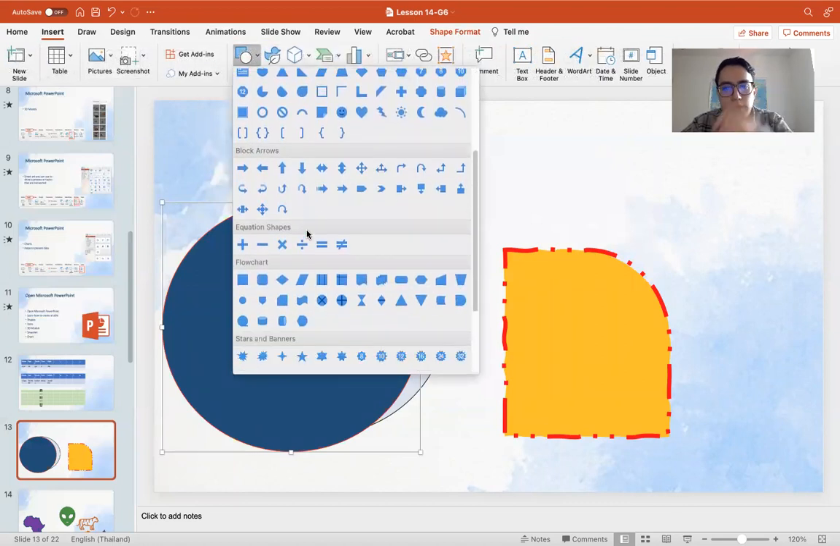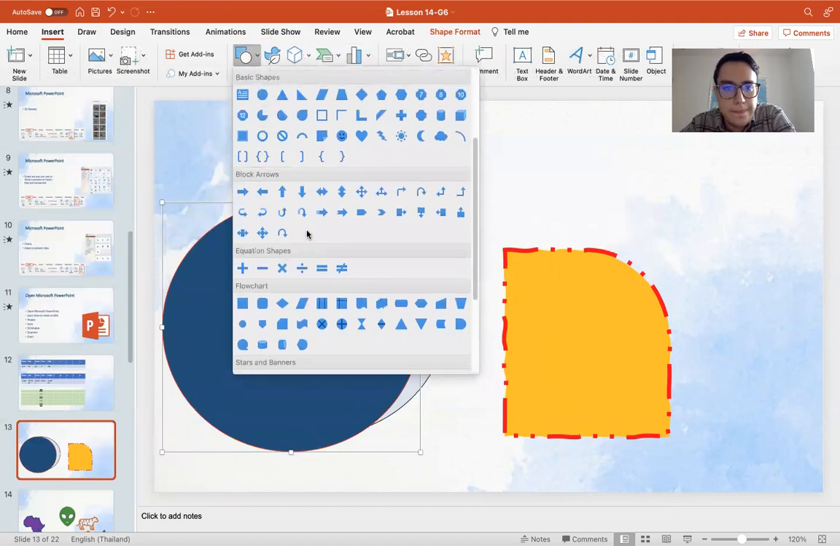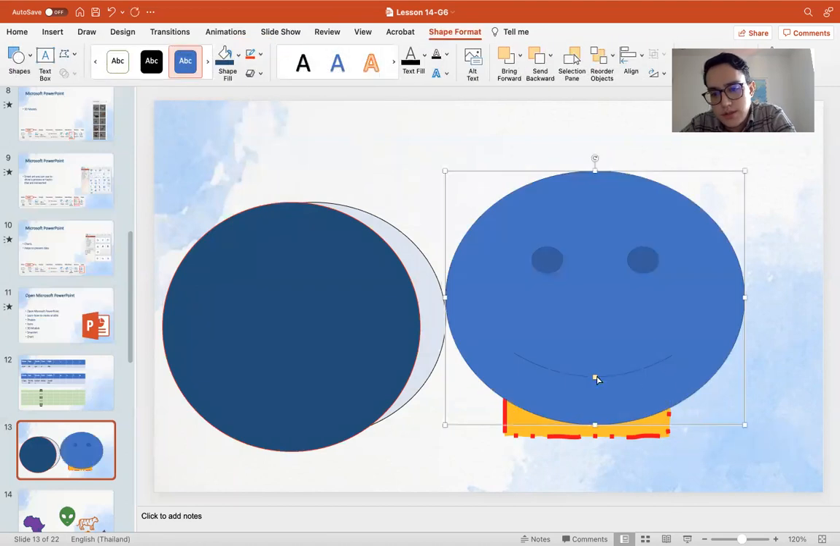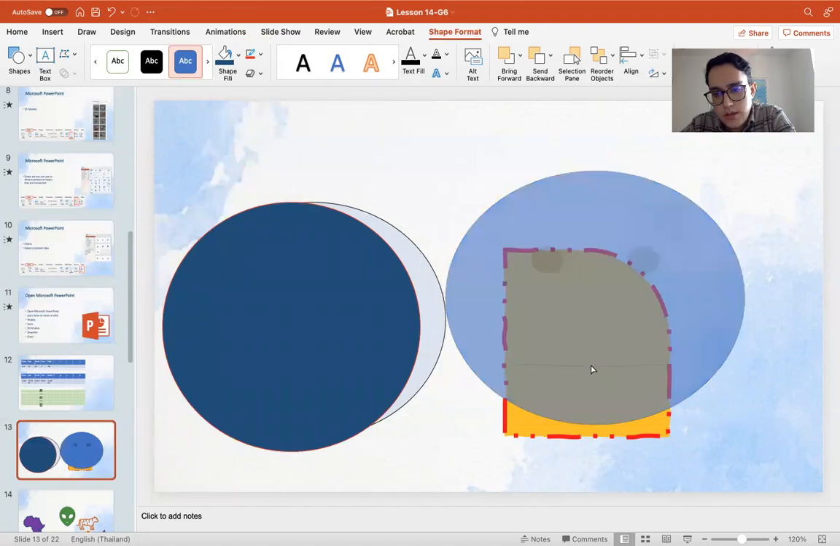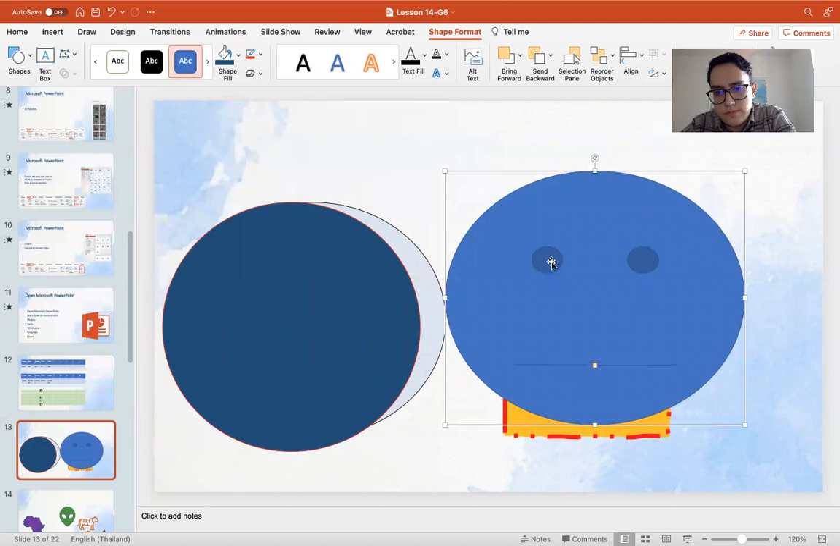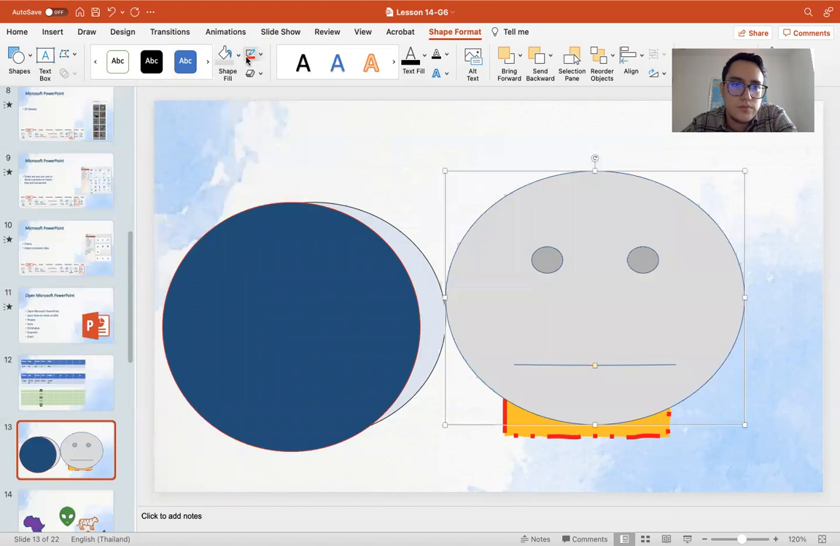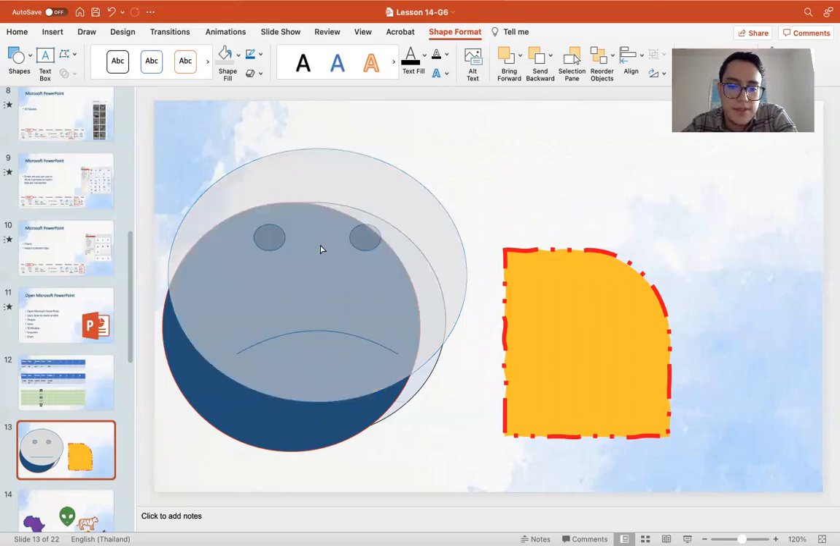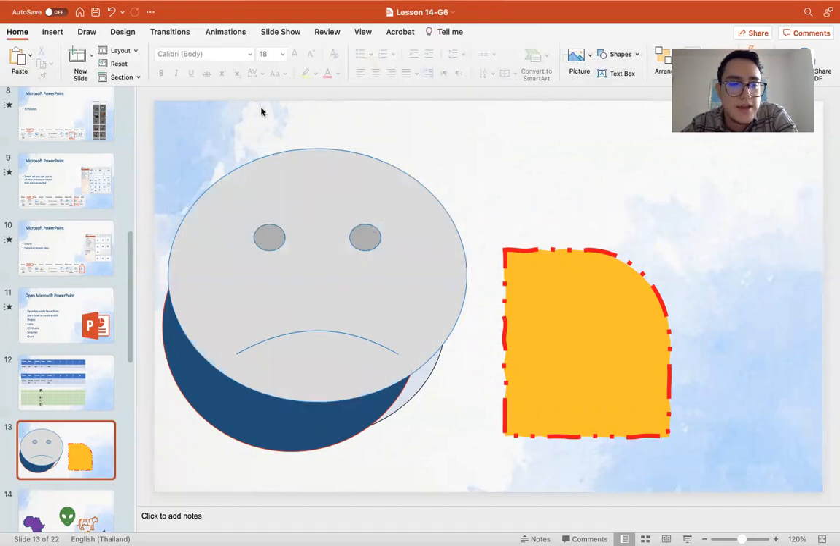There are many shapes here, as I told you. You can choose which one you like. There's a smiley face even. It can be smiley or sad or okay. And also you can choose the color which you like to use. Choose the outline. The outline is the lines around the shapes. So that's called the outline. And by pressing this, I can make it smiley face or sad face.